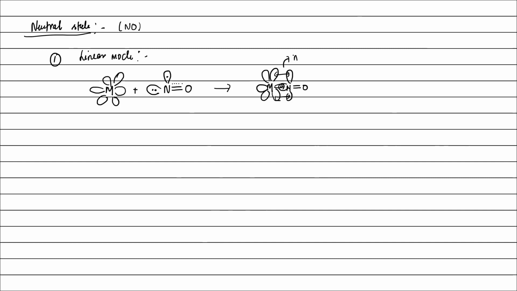This is the pi bond formation, and this one is the sigma bond.